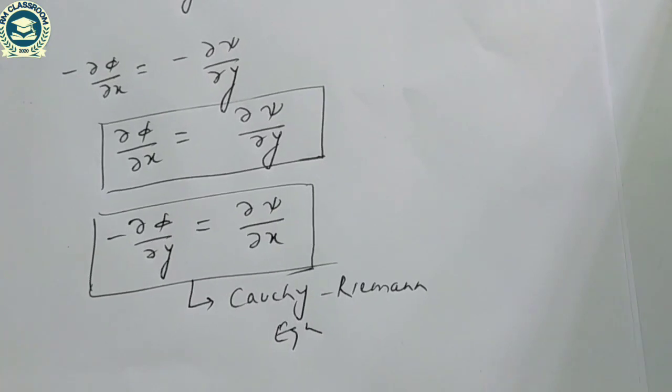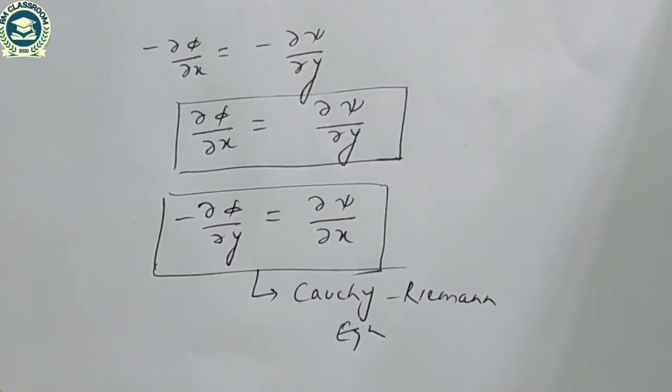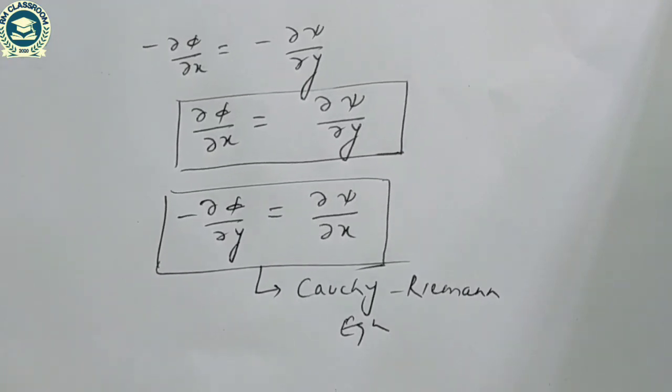So let us take some problems based on the velocity potential and stream function.